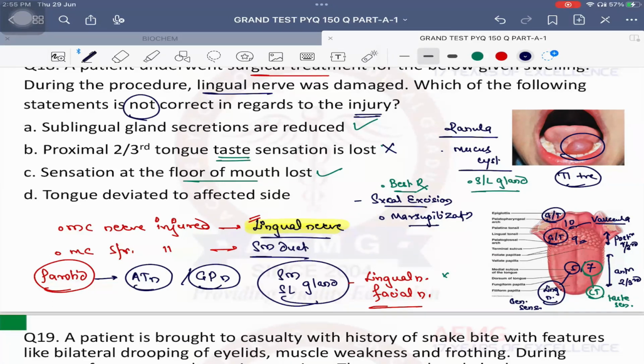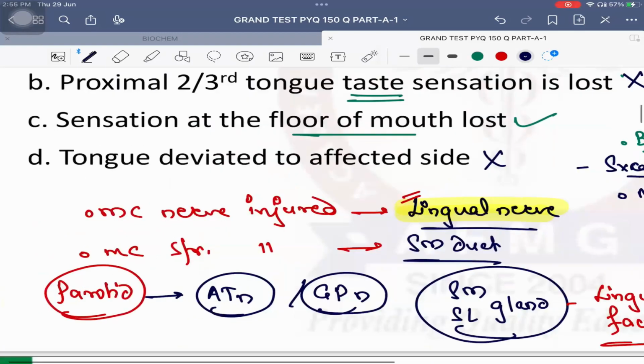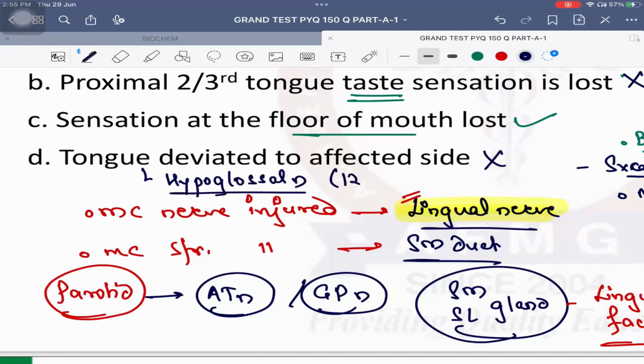You are right. Tongue deviated to the affected side. This is also wrong. The reason is tongue will be deviated to the affected side when the motor nerve supply is damaged. And what is the motor nerve supply of the tongue? It is the hypoglossal nerve. That is your 12th cranial nerve. So all the muscles of the tongue are usually supplied by the 12th cranial nerve except palatoglossus. Palatoglossus is supplied by the pharyngeal plexus.